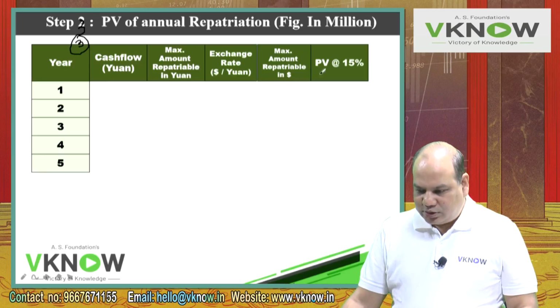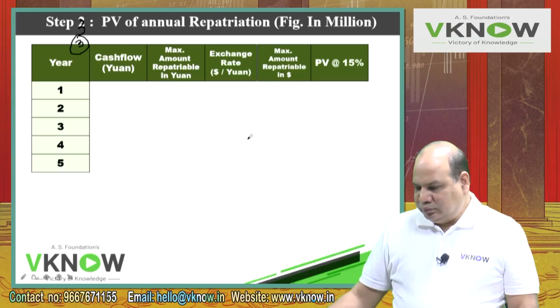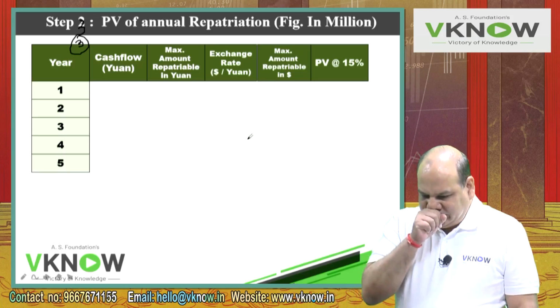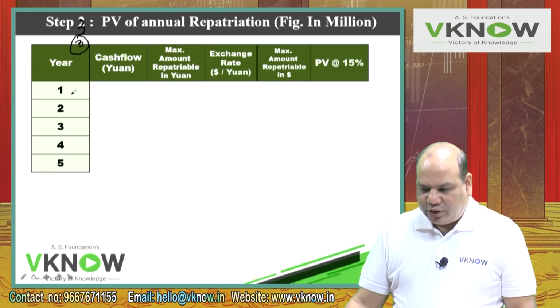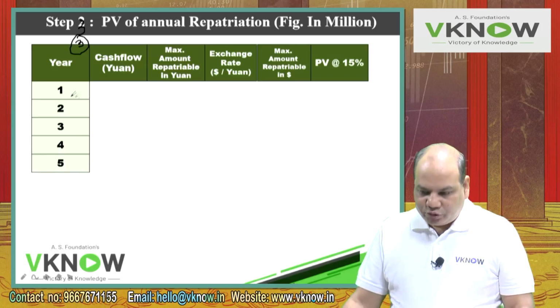And the last column is present value at the rate of 15%. Keeping a gap of one line, write down year 1, one line blank, year 2, 3, 4, 5, like this. Always keep one line blank.